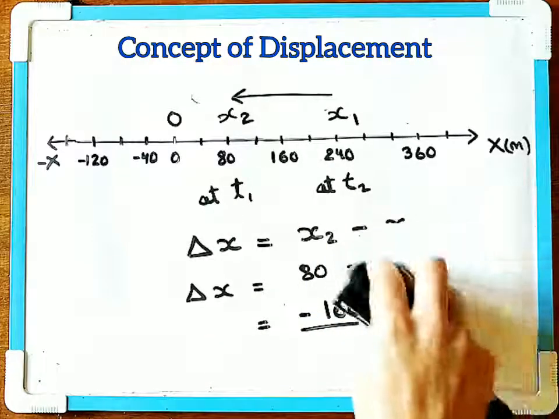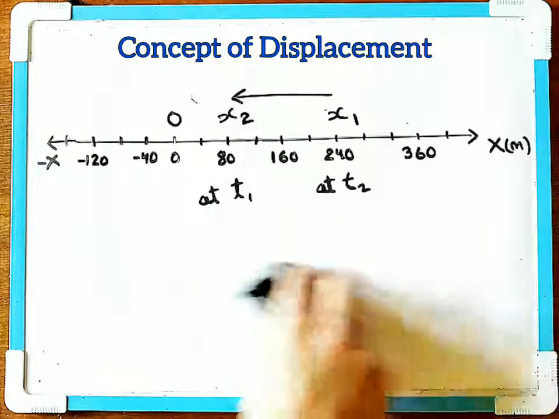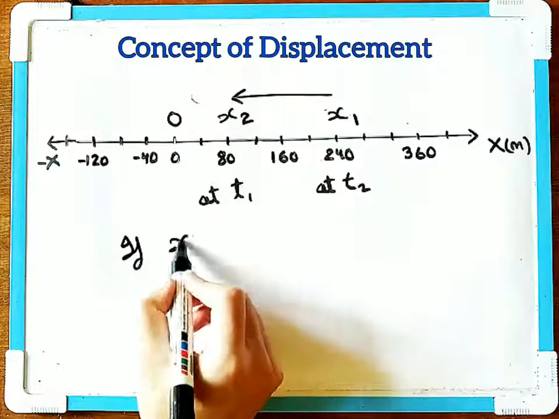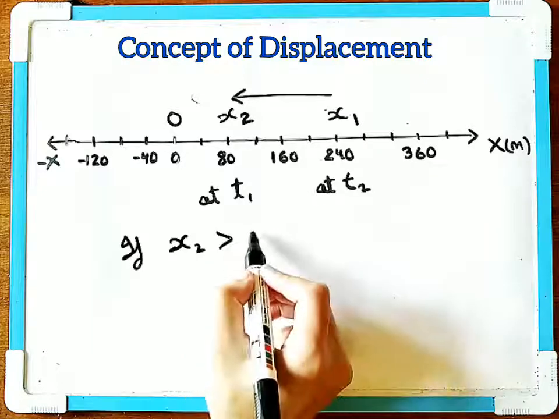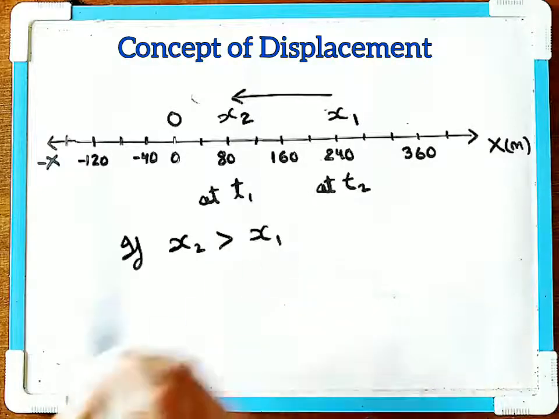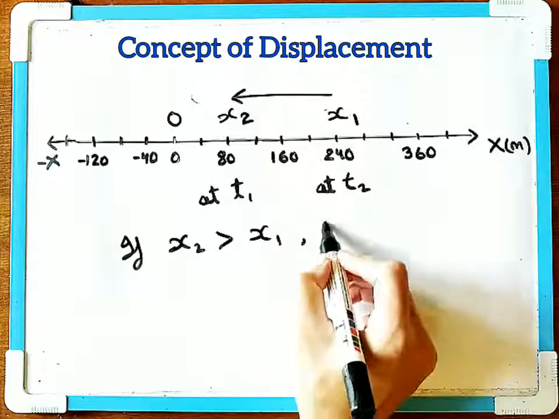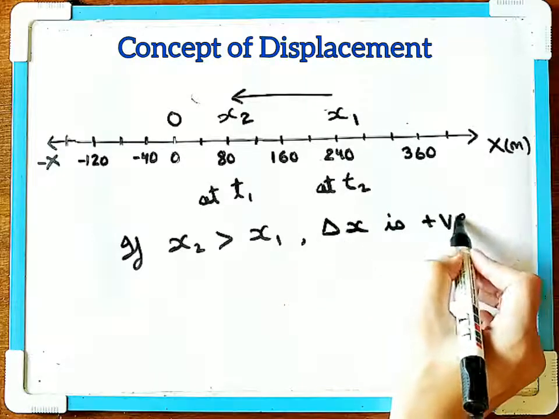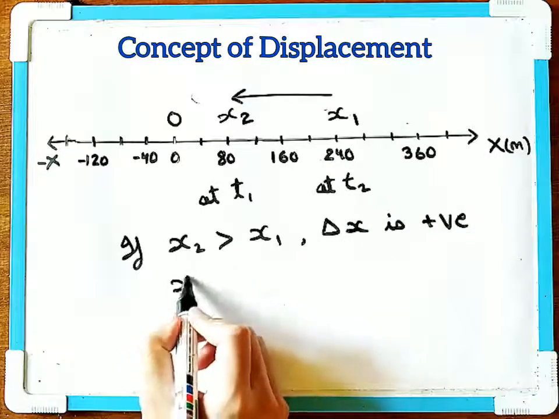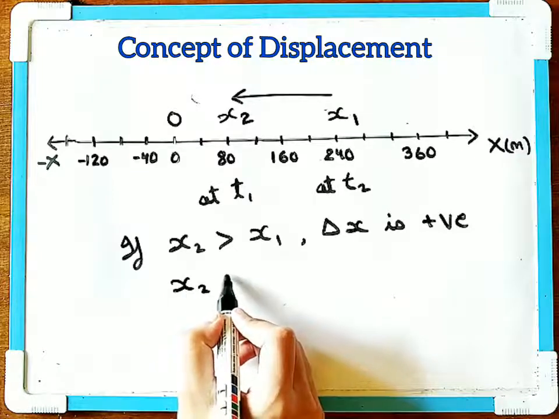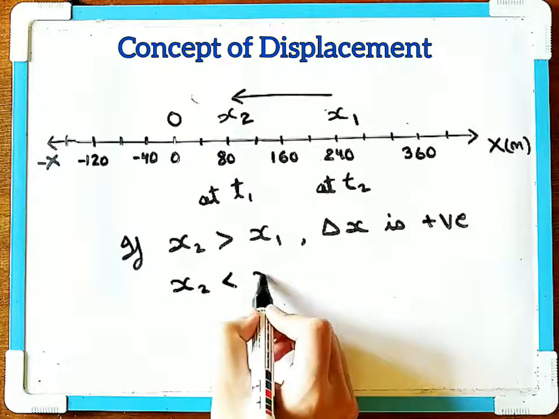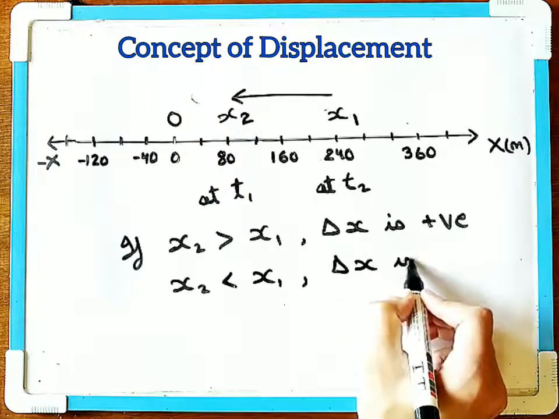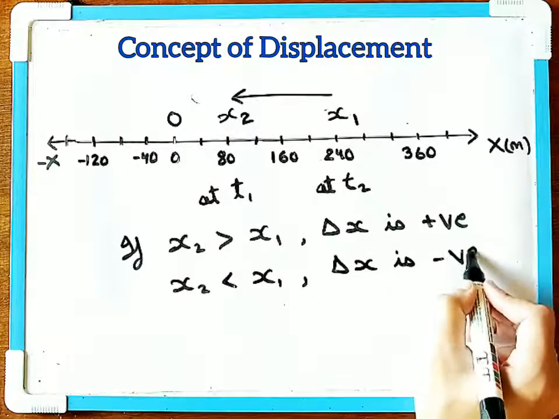So we can write this as a formula. If x2 is greater than x1, then your delta x is positive, and if x2 is less than x1, then your delta x is negative.